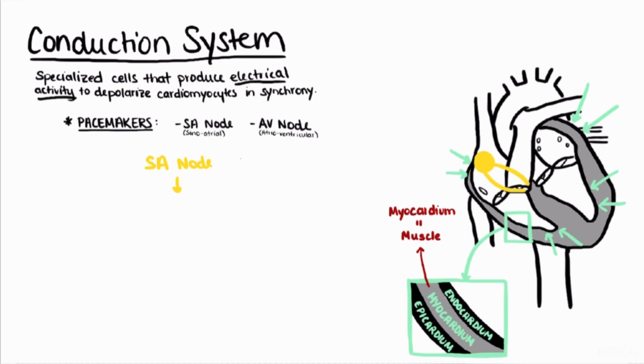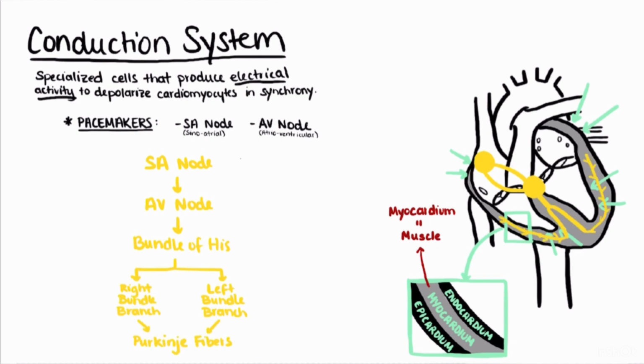This signal propagates through the atria and then relays with the AV node, or atrioventricular node. The AV node is another center of pacemaking potential in the cell. Usually, the AV node fires in response to a signal from the SA node. Once the AV node depolarizes, the signal propagates through the bundle of His, the right and left bundle branches, and the Purkinje fibers to coordinate a synchronized contraction of the ventricles.